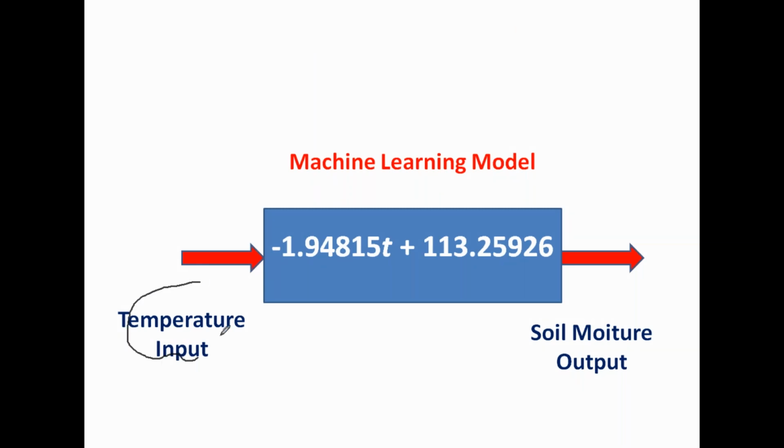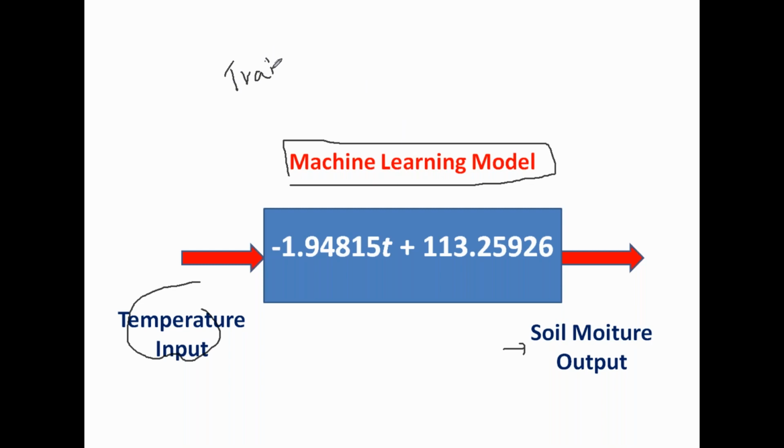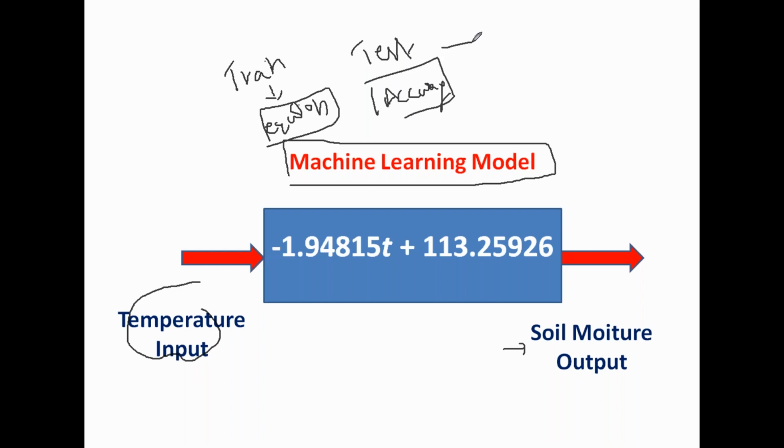Right, so we are providing temperature input and you are getting soil moisture output values. Okay, this is called a machine learning model. Once your model is trained, you are able to test it and then you can deploy it also. So simple, right? First you have to train the model. Training the model is very simple. Obtaining an equation. In regression, we obtain an equation. Then testing, test for error. If you are getting good accuracy, meaning the error is very less, then you can deploy this. Deploy means you can use it for your application, right?